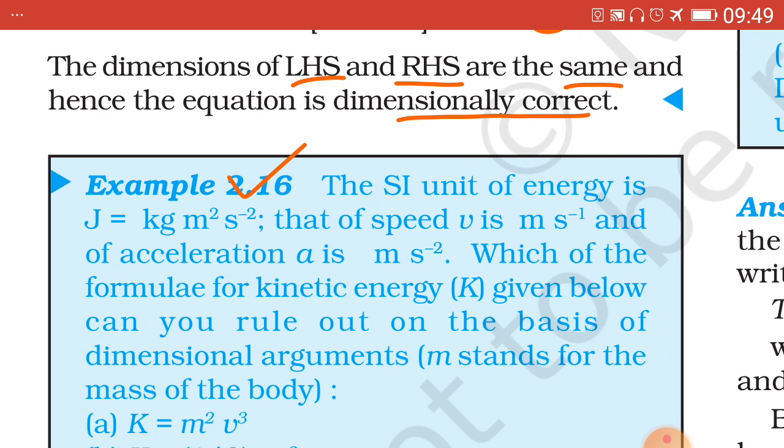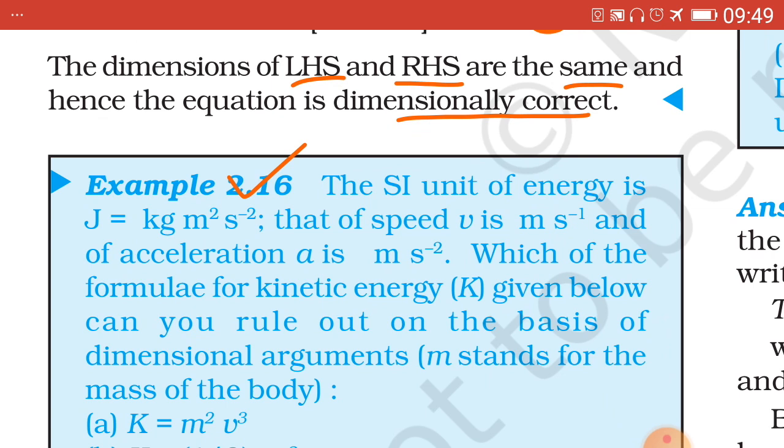Example 2.16. The previous example can be asked for 2 or 3 marks. Here example 2.16, 3 marks. Here 5 sub questions are given, any 3 can be asked.